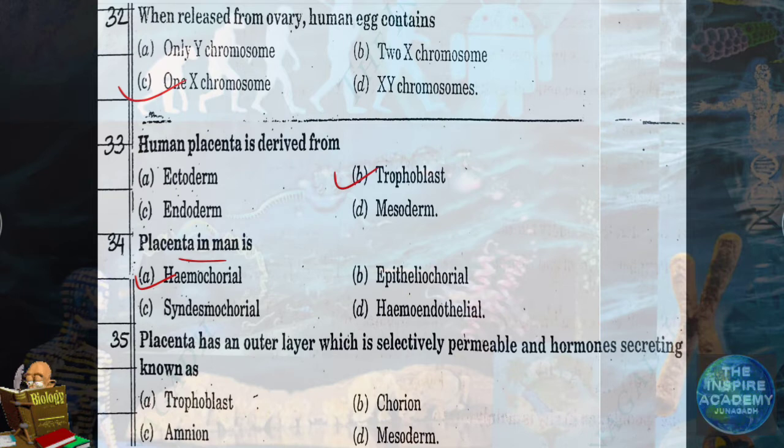Option A. Question number 35. Placenta has an outer layer which is selectively permeable and hormones secreting, known as trophoblast. Option A.